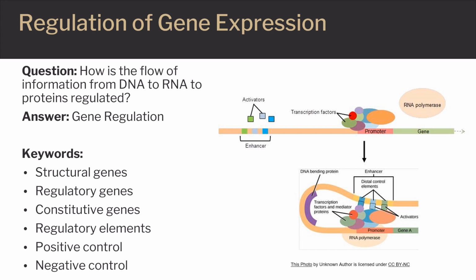Looking at the figure, we can see that the DNA changes to RNA through the process of transcription, and then changes to proteins through the process of translation. In any of these steps, or intermediate stages, gene regulation can happen to affect the expression of that gene.